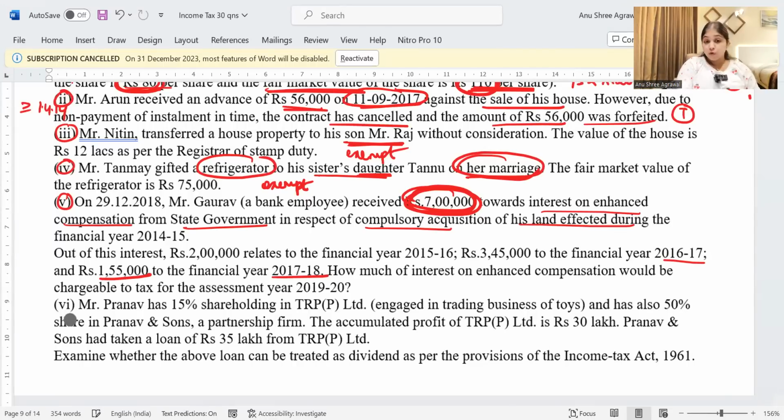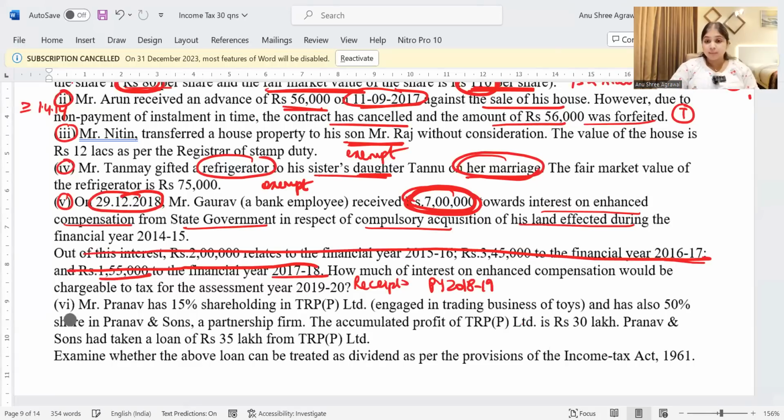See, listen, for interest on enhanced compensation, what is the rule? First of all, you will see when it was received. It will be taxed only on receipt basis. So it doesn't even matter which year this interest belongs to. What matters is when you received it. We have received it on 29th December 2018, which means you have received it in previous year 18-19. In 18-19, it will be taxed.